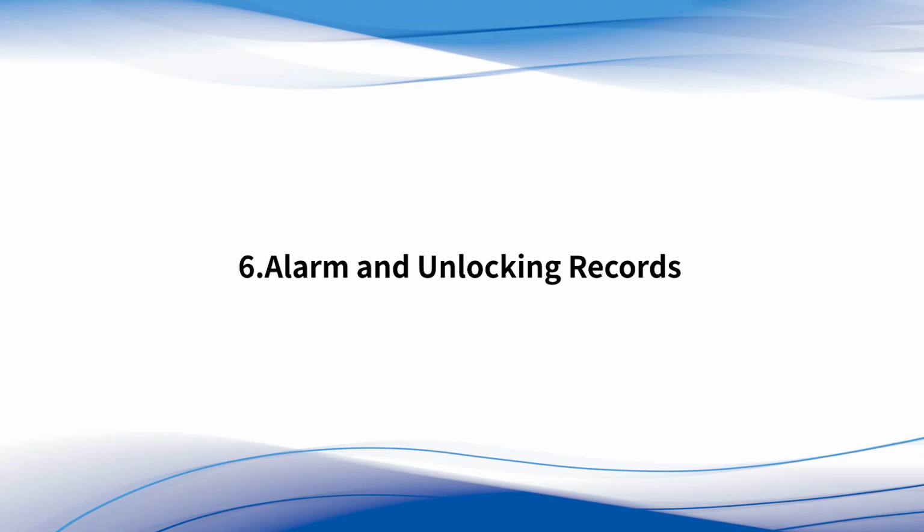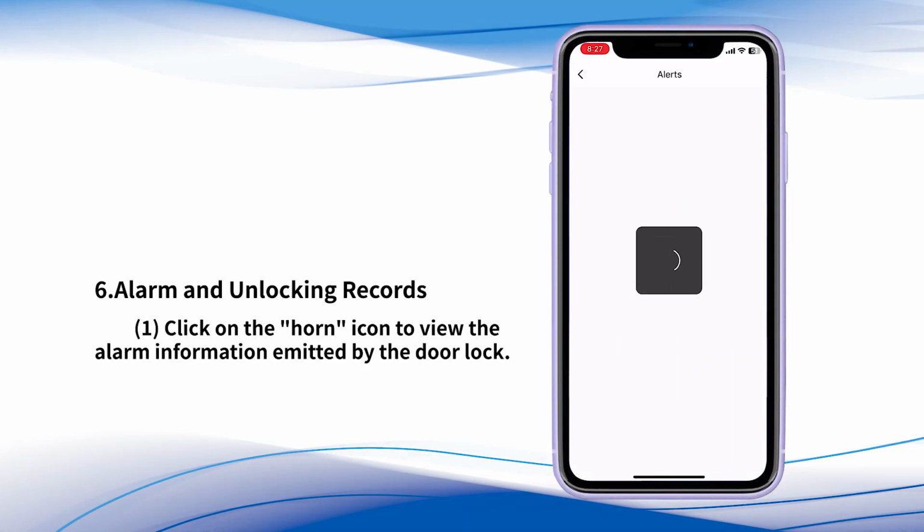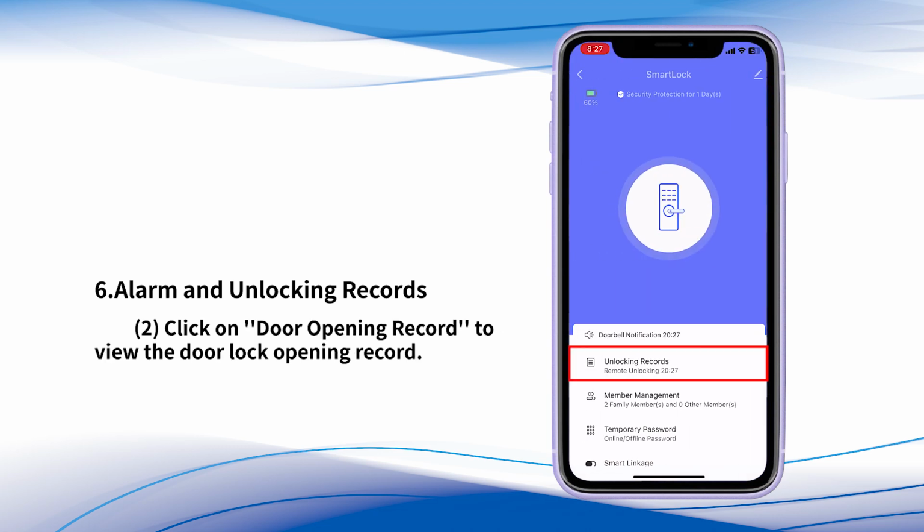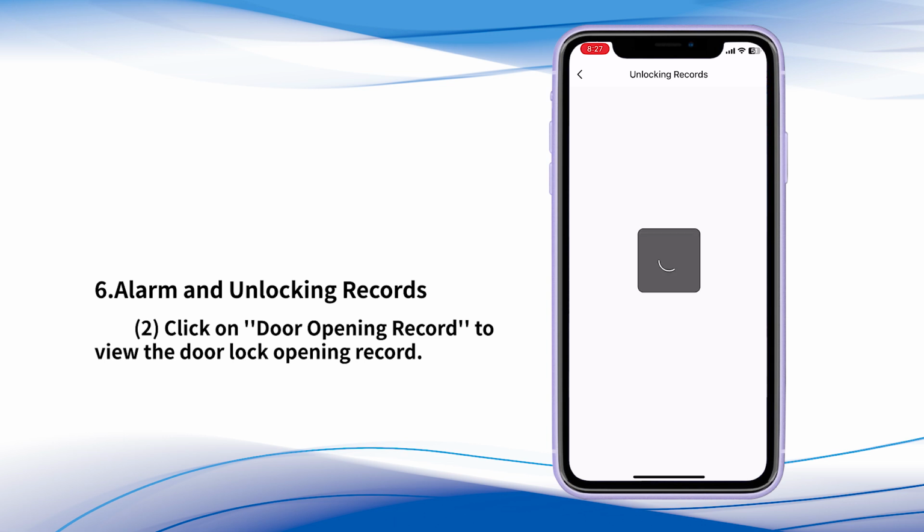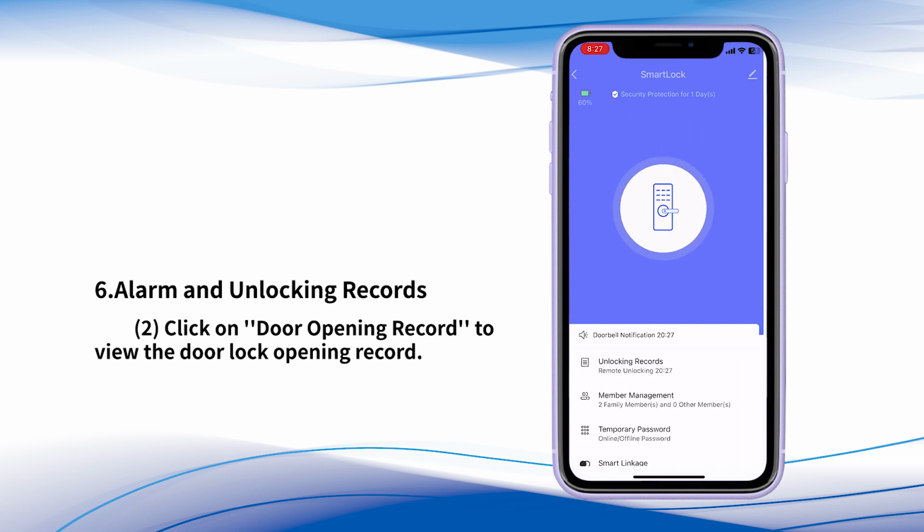6. Alarm and unlocking records. Click on the horn icon to view the alarm information emitted by the door lock. Click on Door Opening Record to view the door lock opening records.